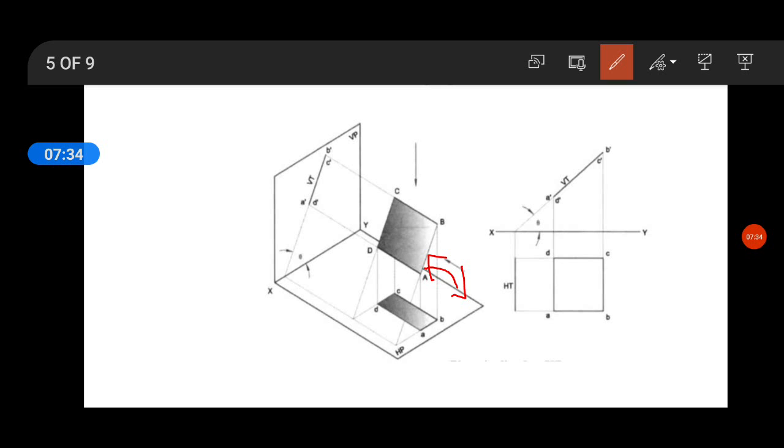So this is how it looks in the front view. As usual, the inclined line will be there. In the top view, the square is inclined to the HP. So there is a different method for solving the problem, that we'll see while solving the problem.